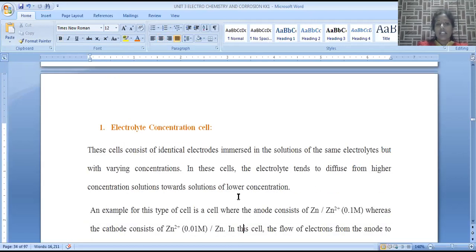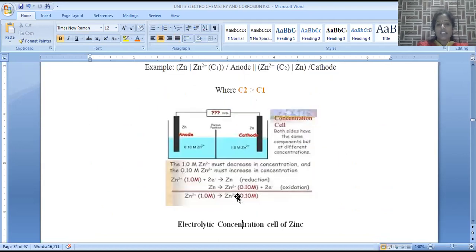Here is the representation of an electrolytic concentration cell. Zinc is taken as the anode, and another zinc is taken as the cathode. The anode zinc is dipped into 0.1 molar zinc sulfate solution, and in the second compartment zinc is dipped into 1 molar zinc sulfate solution. Let us consider the cathode concentration as C2 and the anode concentration as C1, so C2 is greater than C1.